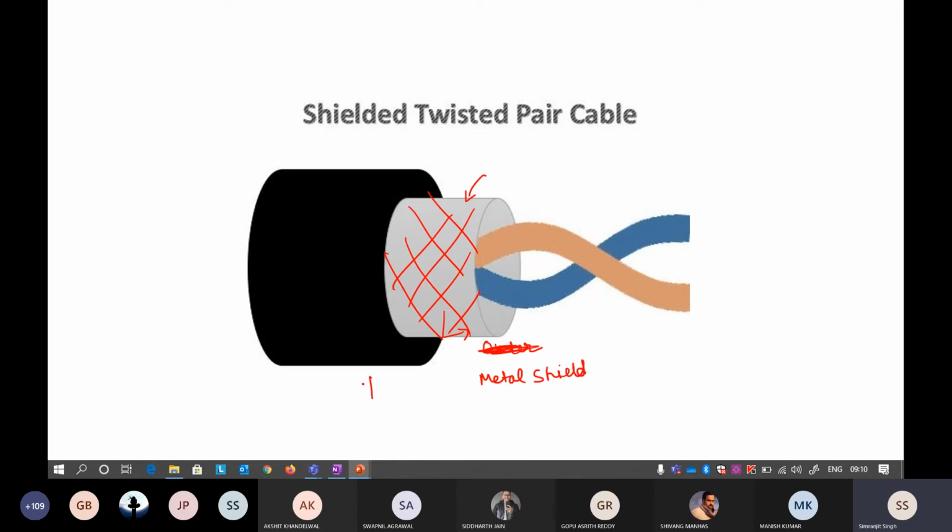Metal shield. This is your jacket or your plastic cover, you already know. Keep in mind this is the outer side of the wire. Inside this it will contain a metal shield, and inside this metal shield it will contain these two wires. Now with the introduction of this metal shield, you will be thinking that the interference will be reduced because we have included more protective layer, but actually it is not that. The attenuation, the loss of signal, is decreased, but not by so much that you will replace unshielded twisted pair with shielded twisted pair.